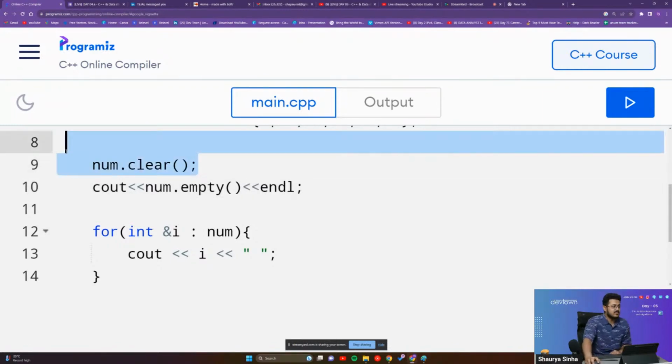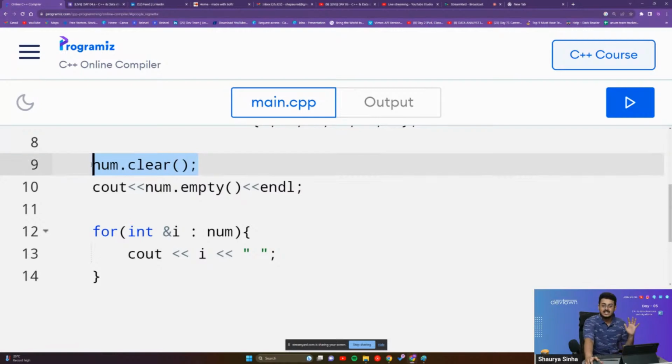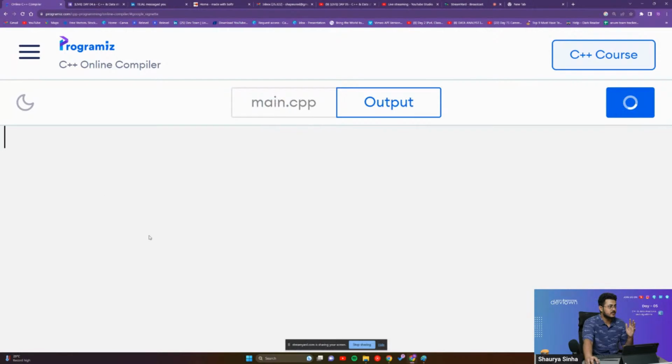So num.clear will delete everything present in the entire vector, so it is an empty vector itself. If I run this, you will be able to see we get 1 on our screen, guys. 1 basically means that yes, it is true that this particular vector is empty. That is what num.empty will tell you, whether your vector is empty or whether it has some elements inside of it.